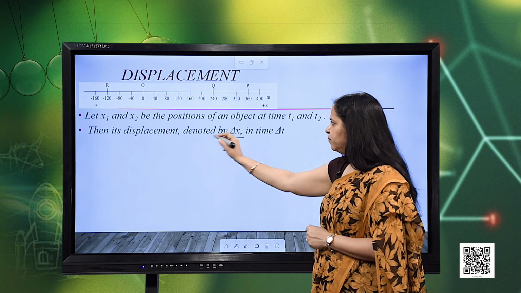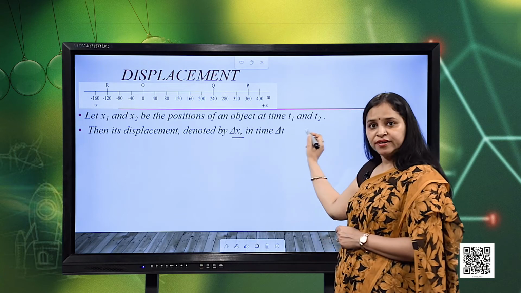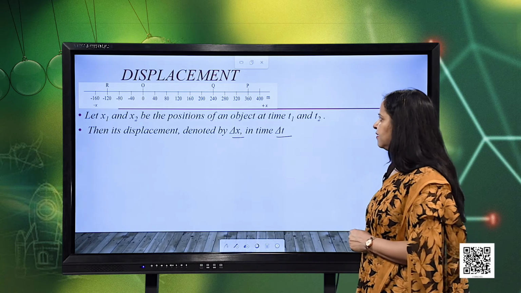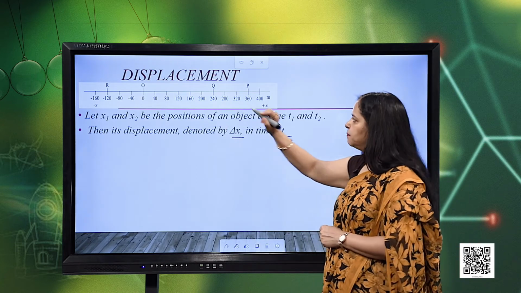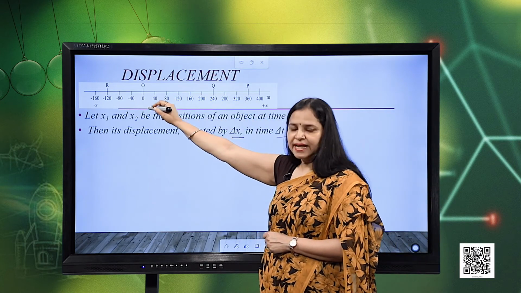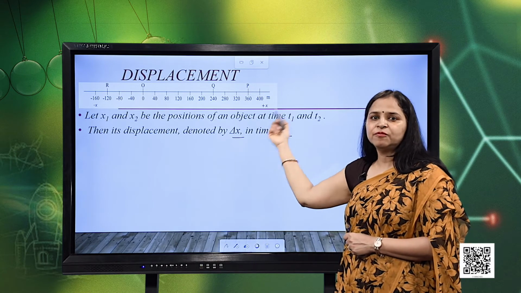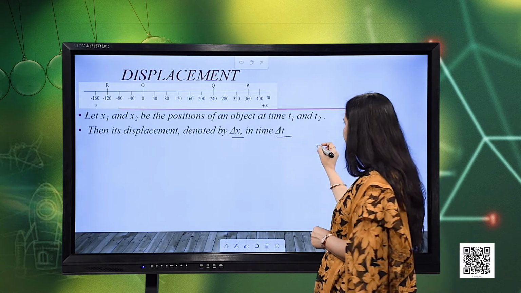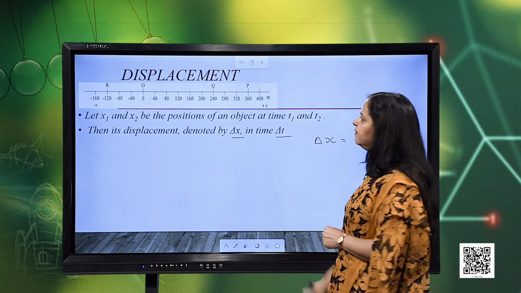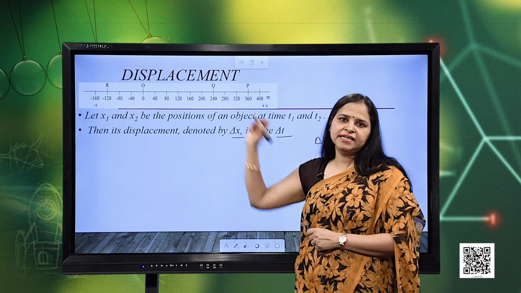So, the displacement here I am going to denote with delta x, and the time duration, that is the difference in the time, can be denoted by delta t. So, if I consider that a particle moves from point O, that is from the origin, to point P, then what is the displacement? The displacement will be delta x, and this displacement will be the final position minus the initial position.